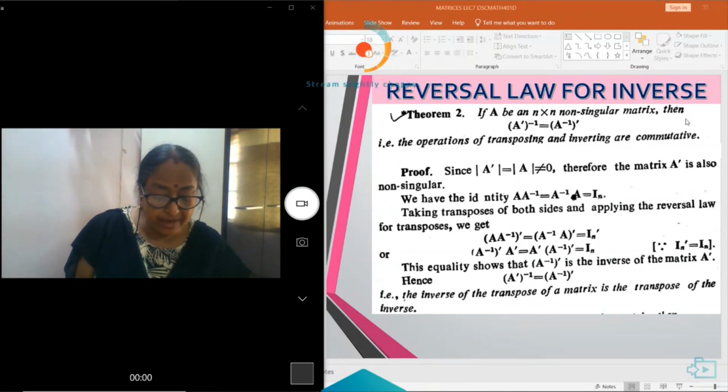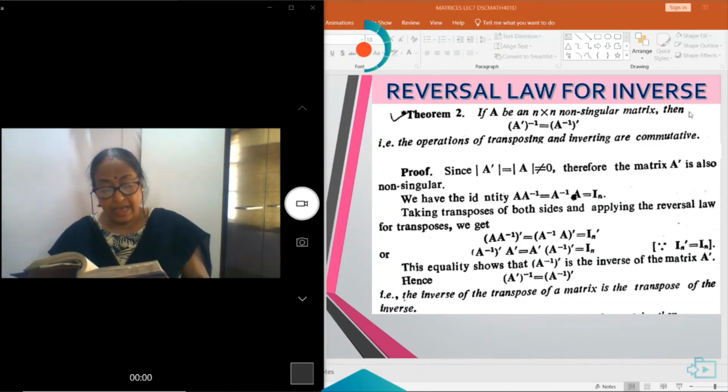See here, if we take A inverse as B, then B dash A dash is equal to A dash B dash. So B dash is the inverse of A dash. Here also (A dash) inverse is equal to (A inverse) dash. So the inverse and the transpose are commutative. They can be exchanged.